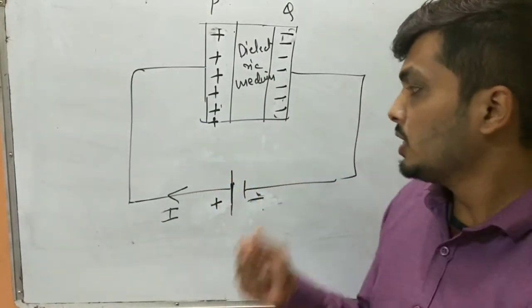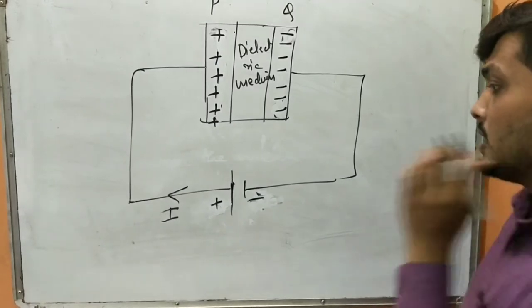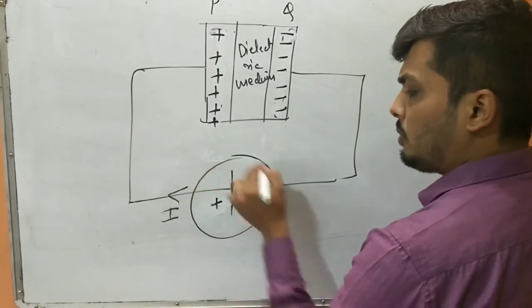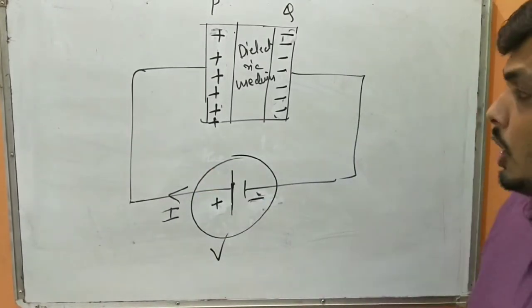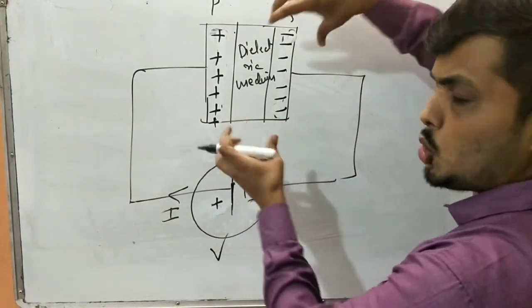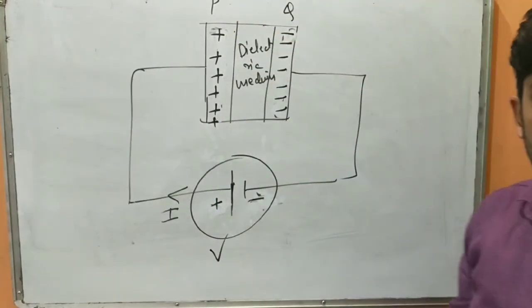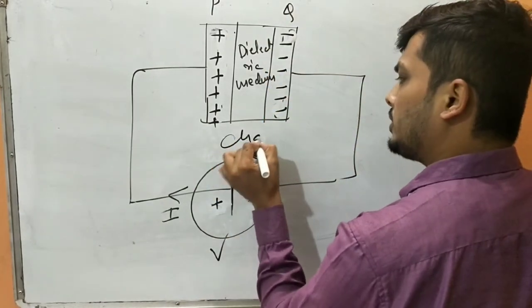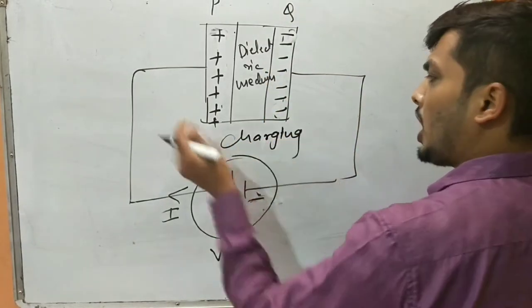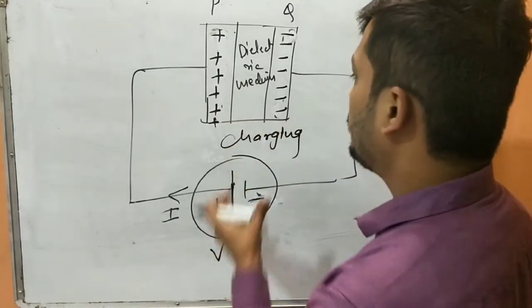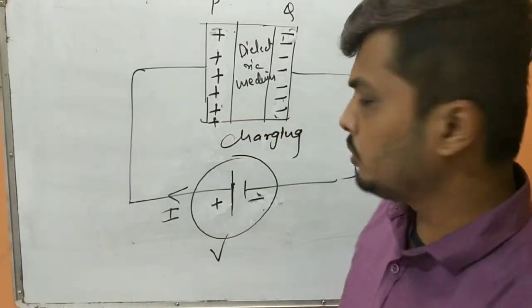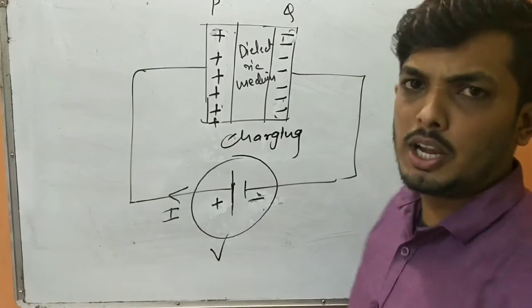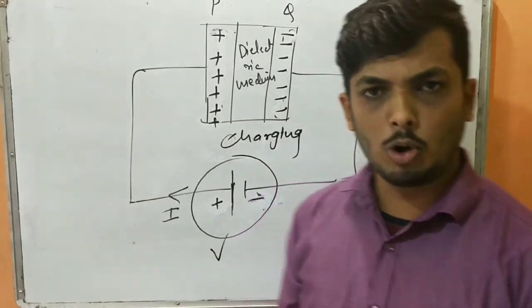Are you understanding? Now what is going to happen here is, we have set this electric potential V. Now this capacitor has stored this much amount of charge. Now our capacitor is charged. This process is known as charging. It will charge until it reaches its saturation point. It depends upon the medium, the cross-sectional area and all those things.